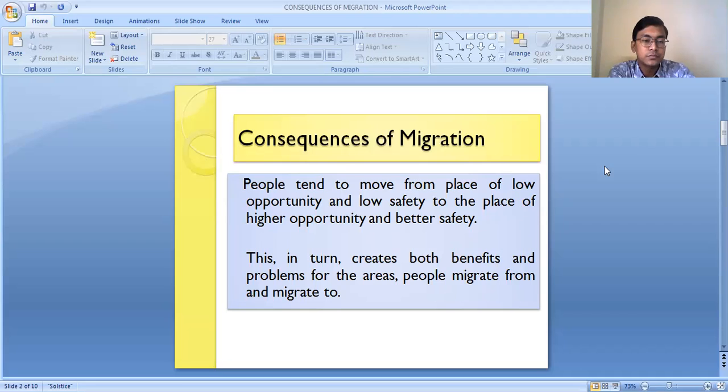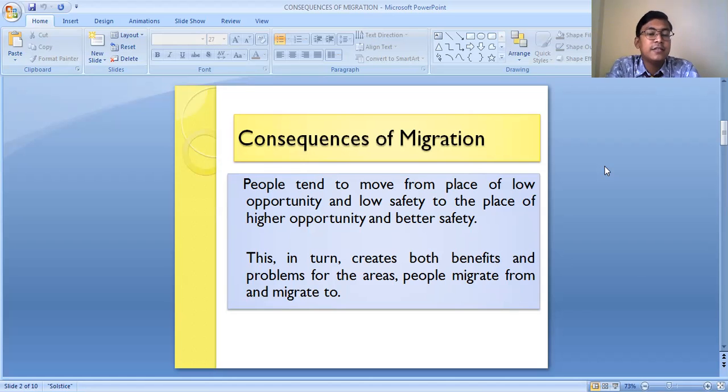Because of the migration of people, both benefits and problems take place, in the place of origin, that means the place from where people are migrating, as well as in the place of destination, the place to which people are migrating.